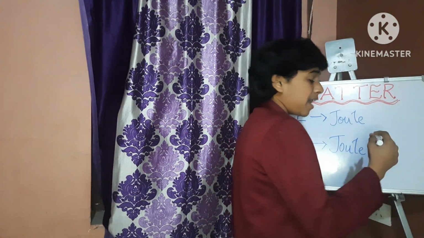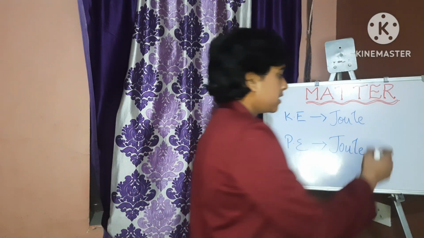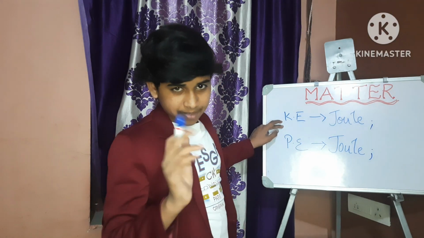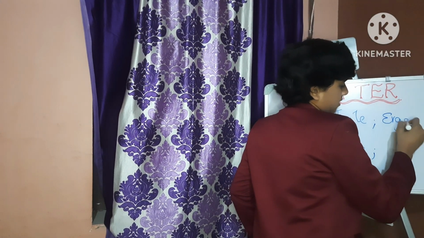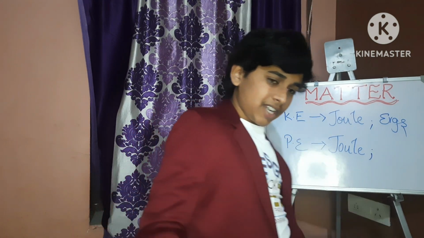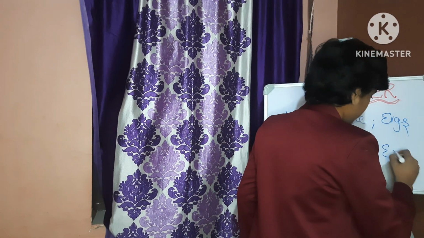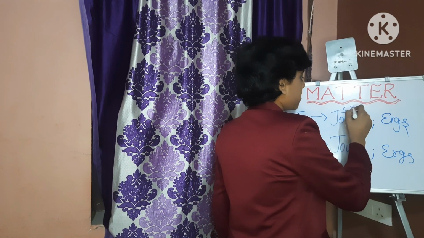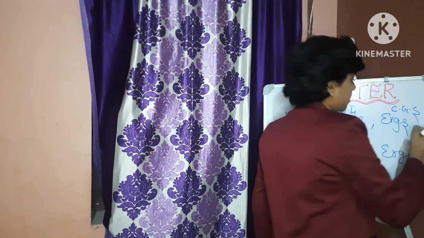And there is another unit system called CGS. The CGS unit of kinetic energy is ergs, and the CGS unit for potential energy is also ergs. So joule means SI unit, ergs means CGS.